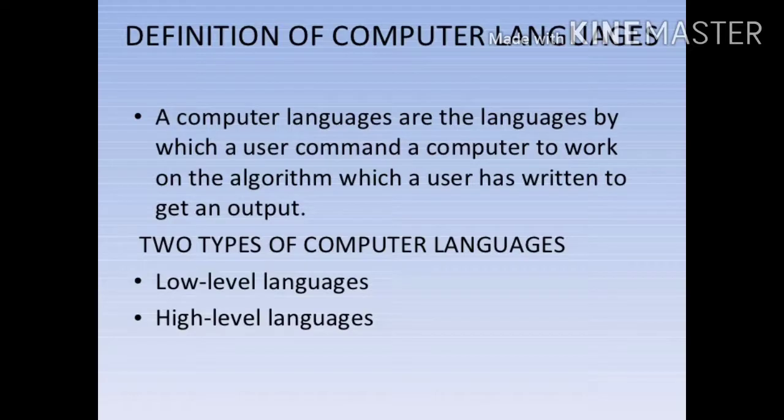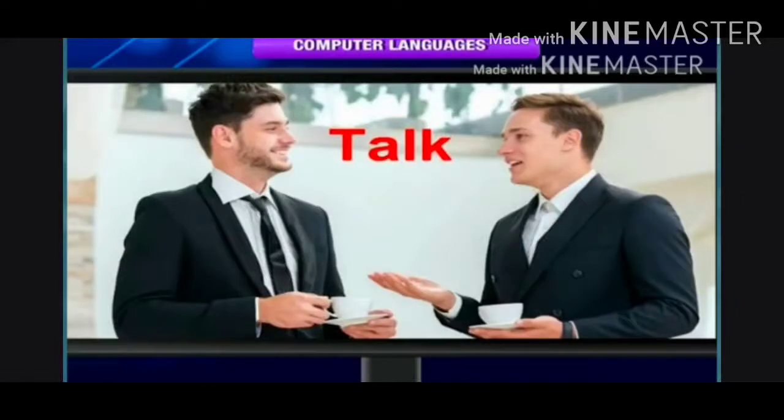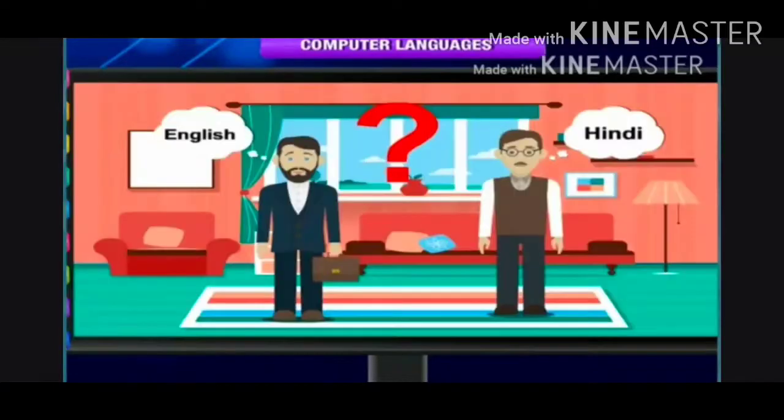Let us see what an interpreter is and how it works. Suppose you want to communicate with your new friend, but the problem is this: he is only able to speak the English language and another friend only the Hindi language. Is it possible for both of them to communicate?